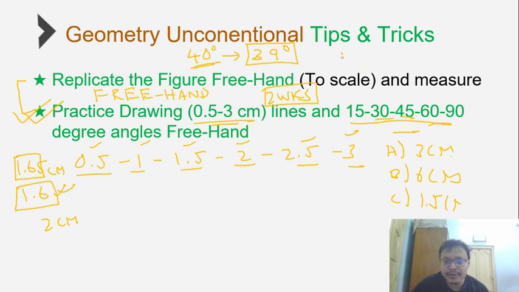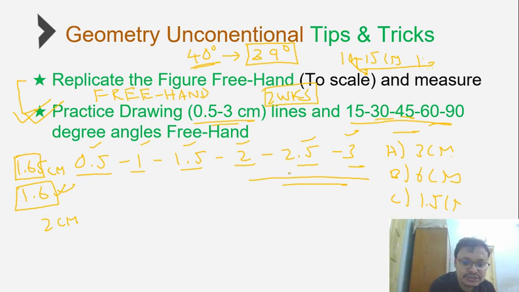In case the values in the question are in the 10 to 15 centimeter range, all you can do is take a scaling factor of 1:5 and break all of them into values between 2 to 3 centimeters, and then that will be easy for you to draw. Just remember that when you're getting a final answer, you will scale back by the same scaling factor that you used for your measurement. So if you use the scaling factor of 1:5, remember to multiply back your final answer by 5 as well. Then only it will come out to be effective.